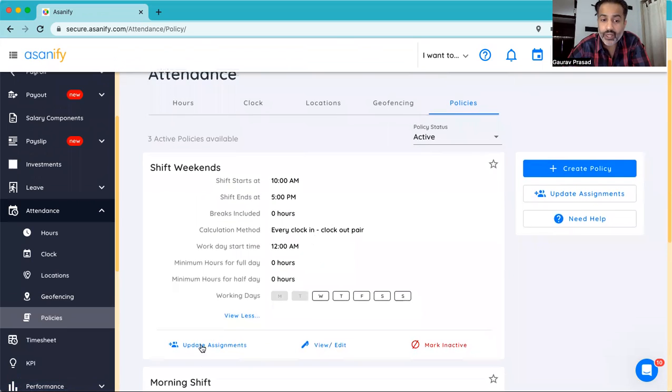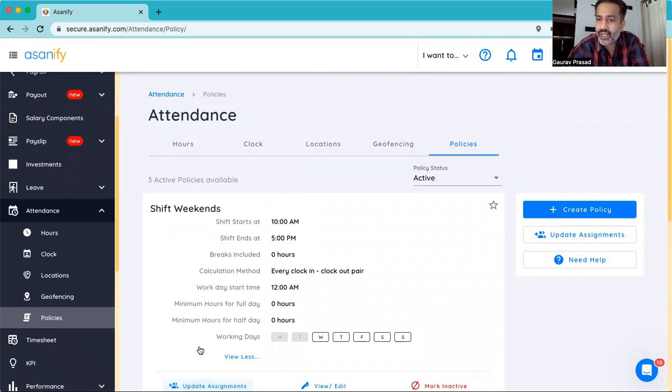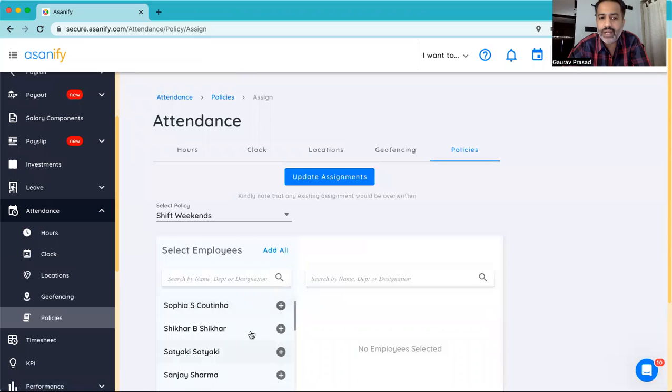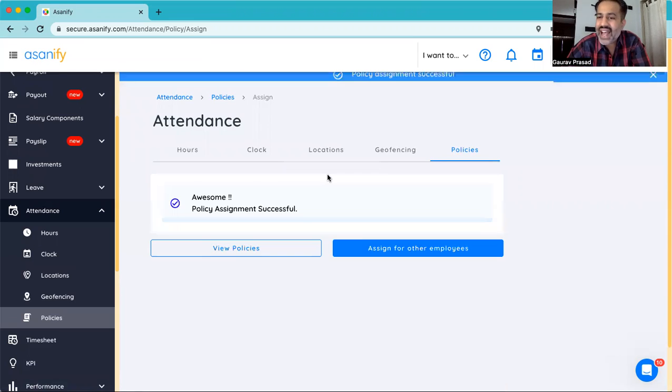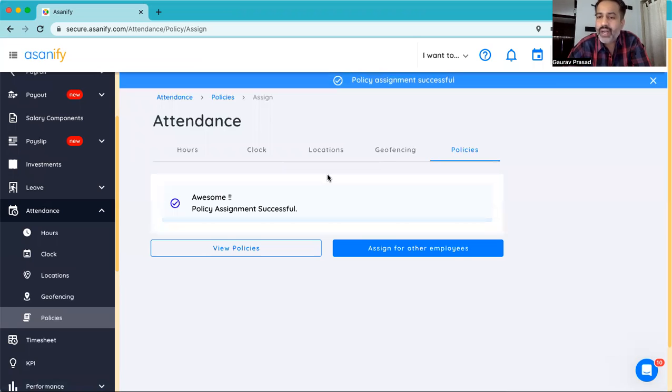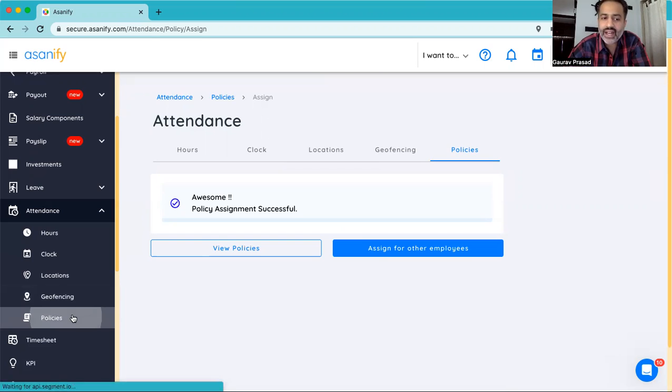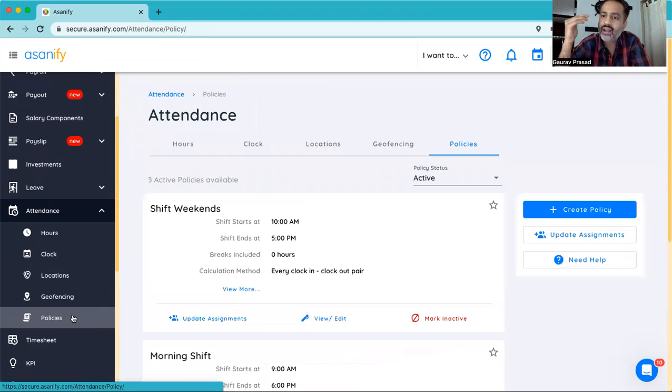Once you've created the policy, you can update the assignment or assign those policies to individual employees depending upon who falls under which shift. It's as easy as a click of a button, and the moment you assign it, all the employee needs to do is clock in and clock out, and the system will be able to track who has worked for how many hours as per policy, whether it is full day, half day, present, absent, whatever the status might be.